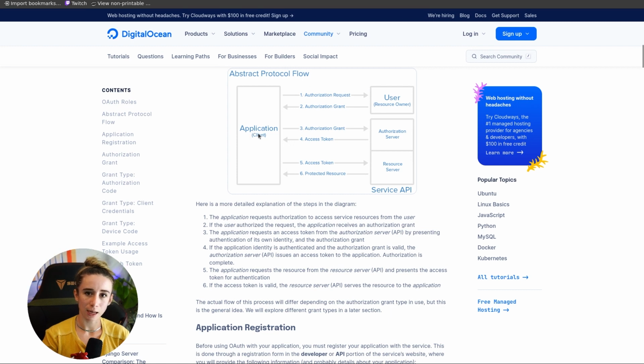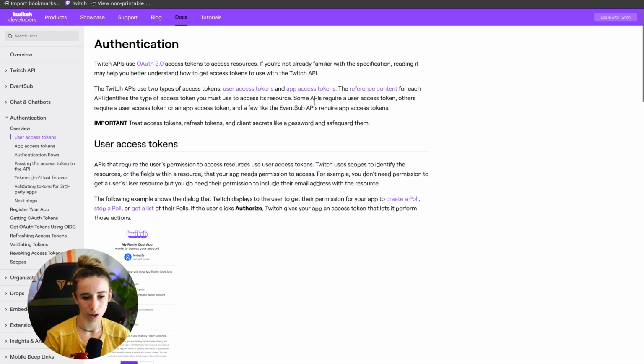I then take that token and I ask the authorization server over at Twitch, hey, I would like access to the resources of this user, of TrashBot, the user. And the authorization service says, okay, well, let me see your token. You show them the user access token, and they say, okay, yeah, I'll authenticate you, and I'm gonna give you this access token back. And this is the app access token. That's at least how Twitch words it. This is the app access token.